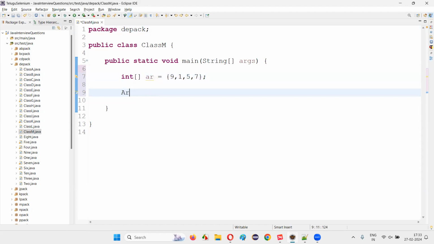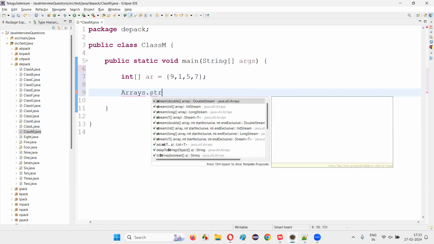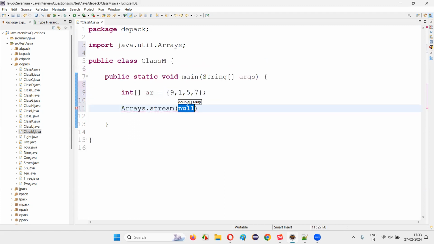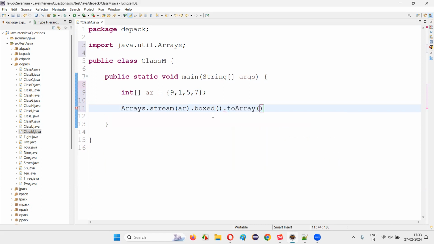For doing that, we have to use this line: Arrays.stream. There's something known as stream. Inside the stream, you pass this array name. After that, you say .boxed(), then .toArray(), and put a semicolon here. Inside this toArray, you have to put the resultant type, converting the primitive integer array to an Integer wrapper class array.